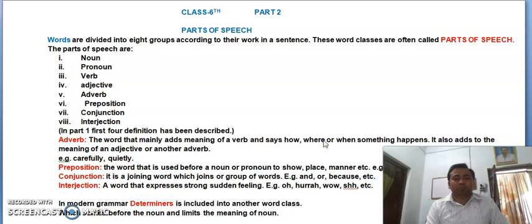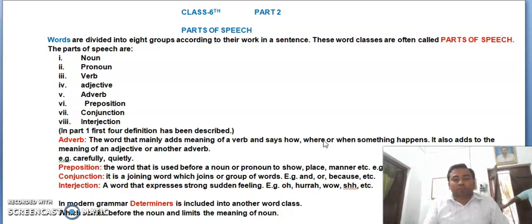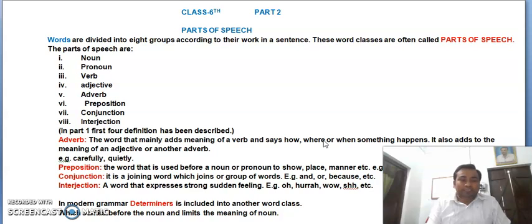It also adds to the meaning of an adjective or another adverb. For example, carefully and quietly. We are very well aware that when we add ly to an adjective, it becomes an adverb.